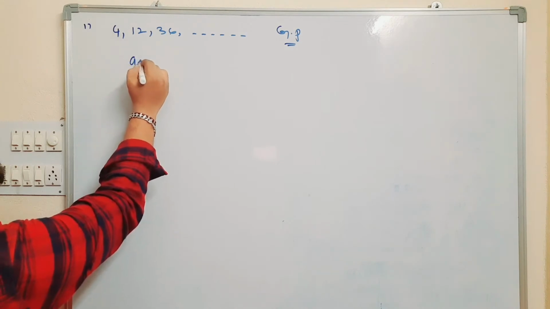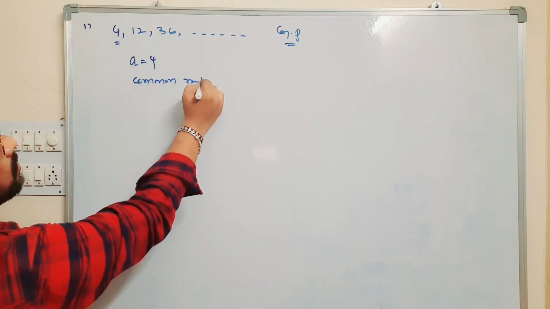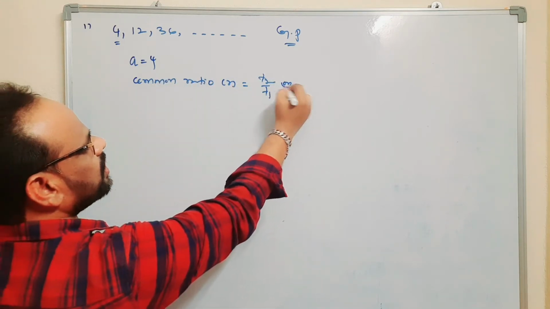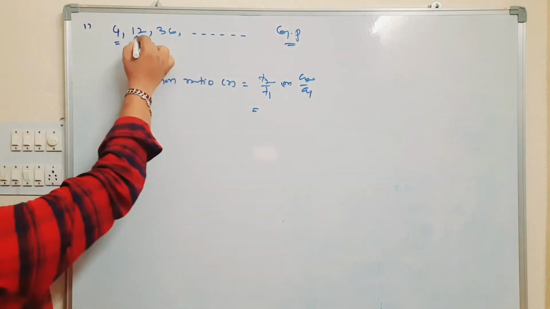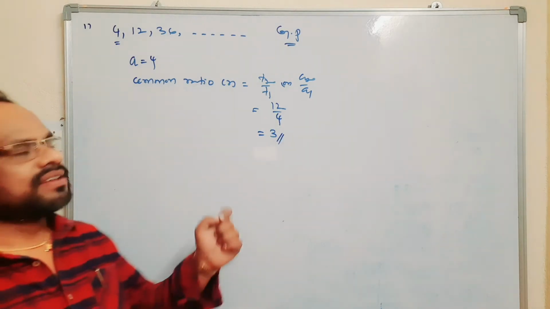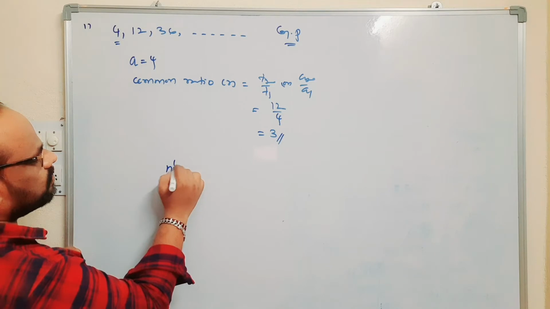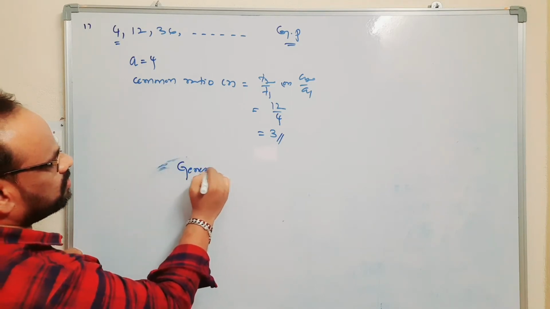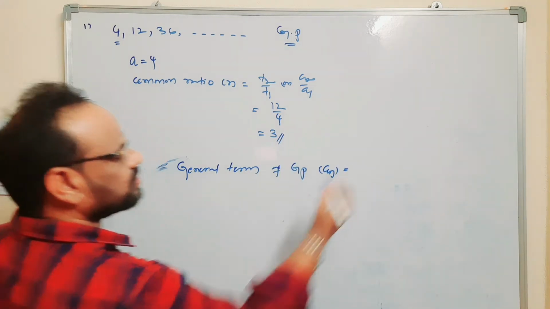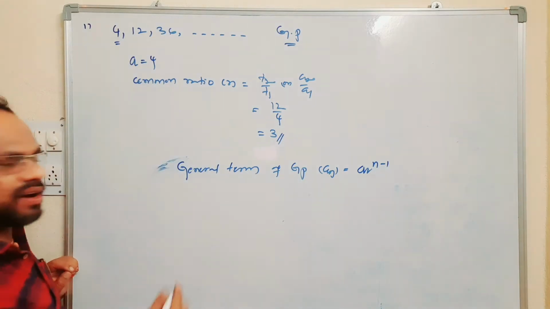First of all, here A is the first term, which is 4, and the common ratio R is T2 by T1, or A2 by A1, which is 12 by 4, equal to 3. We want the sixth term.